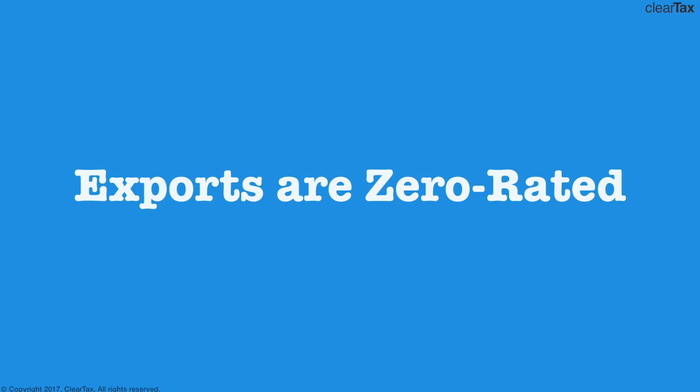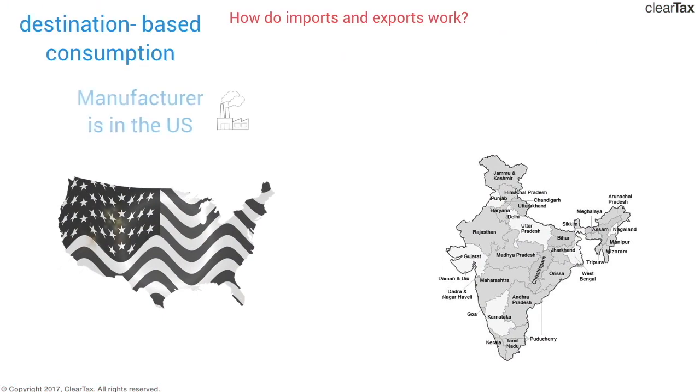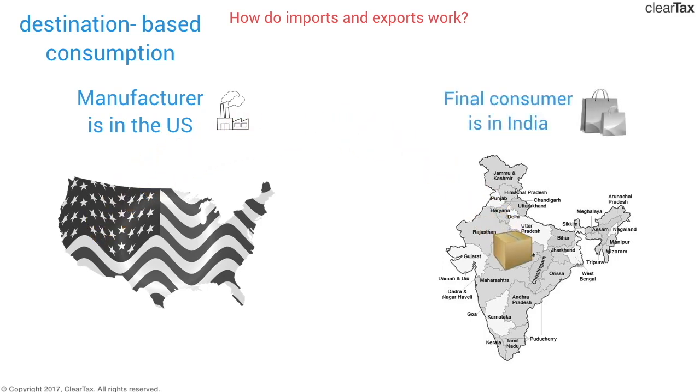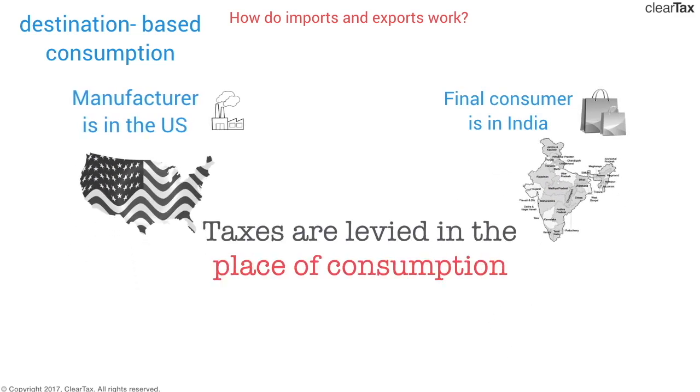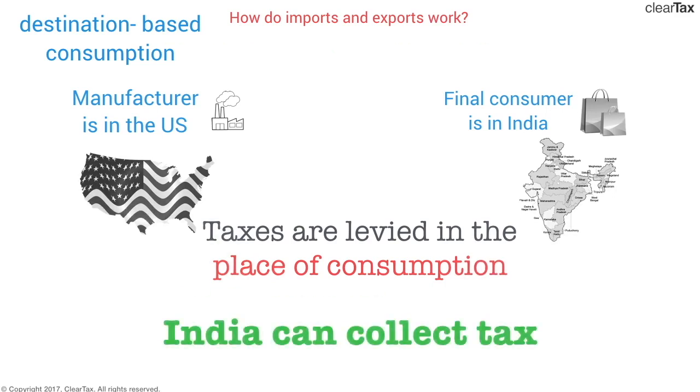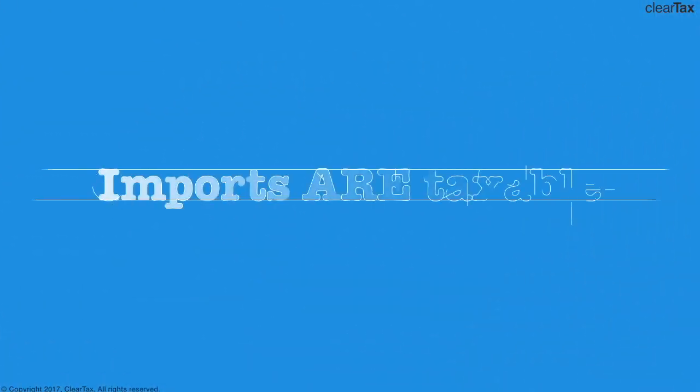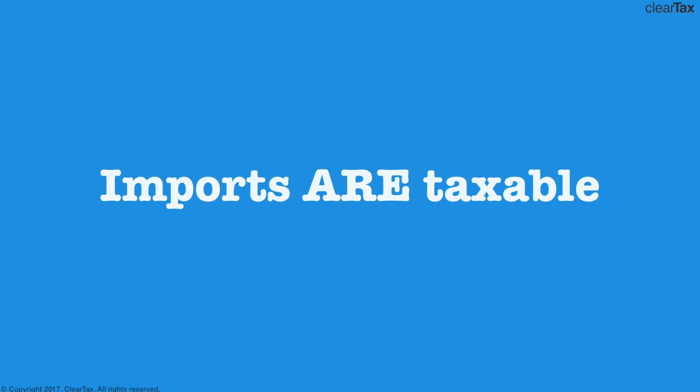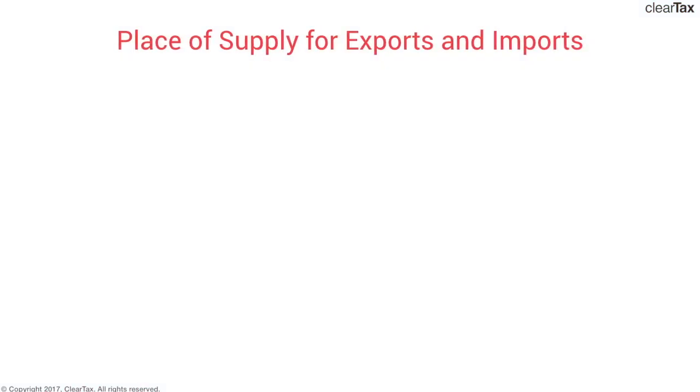Let's look at it the other way around. That is, the manufacturer is in the USA and he sells the goods to the final consumer who is in India. The place of consumption would be India. We know tax is levied in the place of consumption, and the Indian government definitely has jurisdiction to collect tax in Indian territory. So Indian government can collect tax, and this implies that imports are taxable. Keeping this concept in mind, we can check out the rules for place of supply for imports and exports.